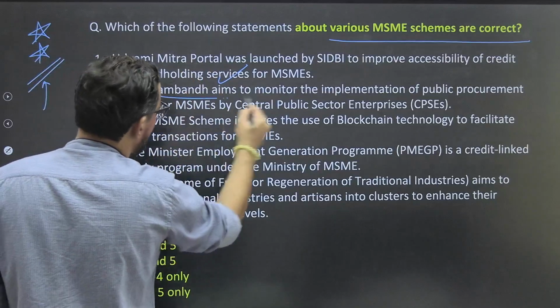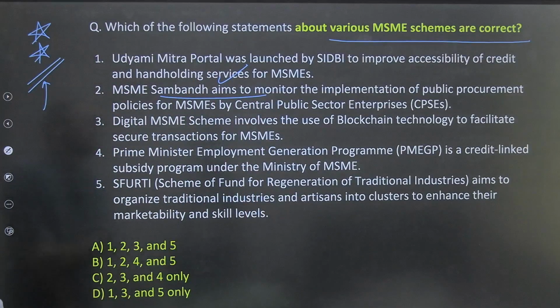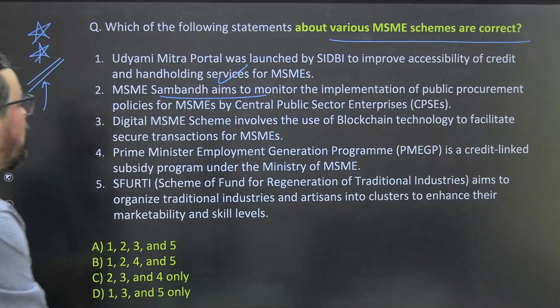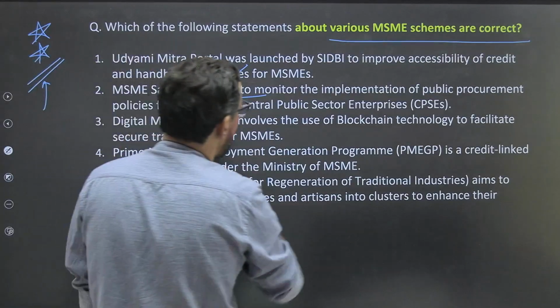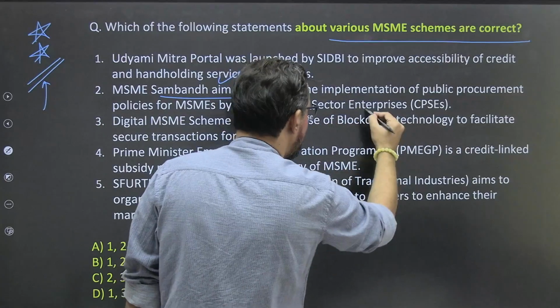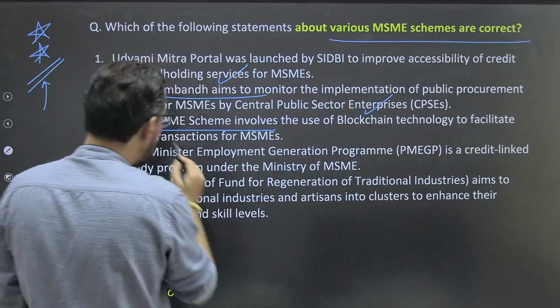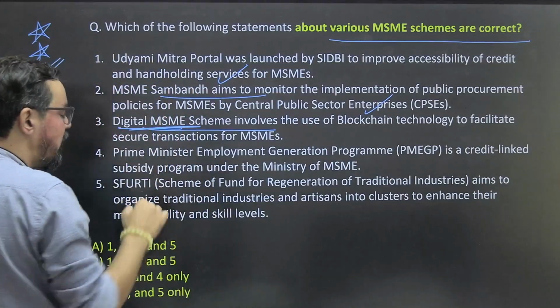MSME Sambandh aims to monitor the implementation of public procurement policies for MSMEs by central public sector enterprises. Digital MSME scheme, so these all schemes are related to MSMEs.